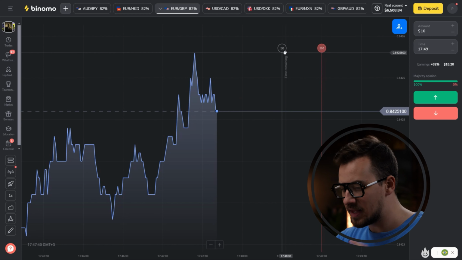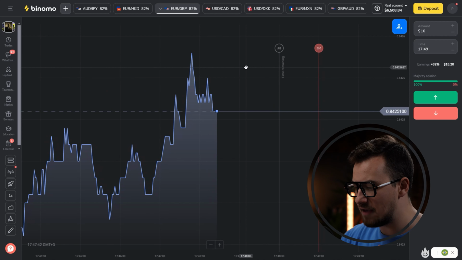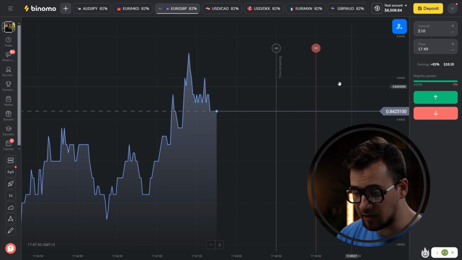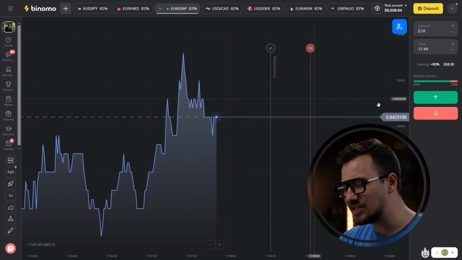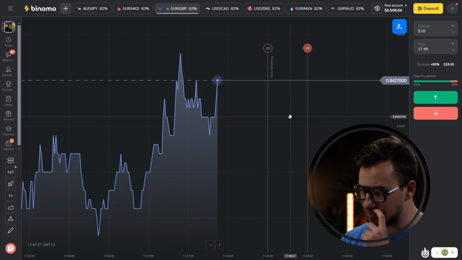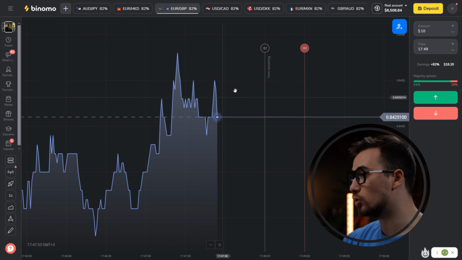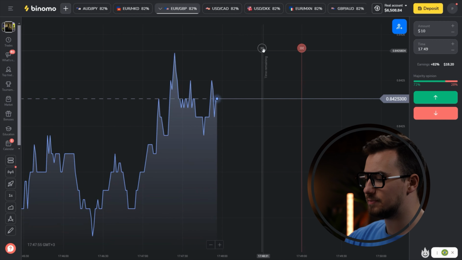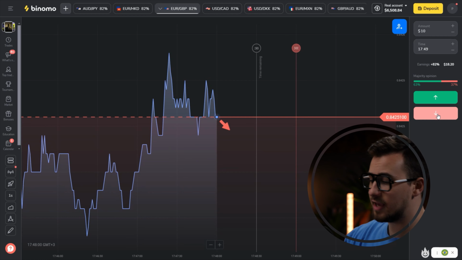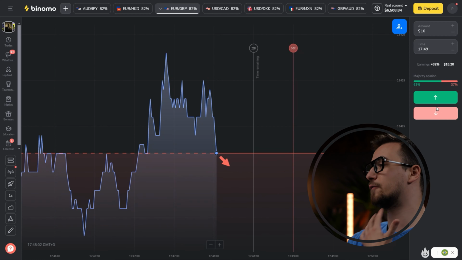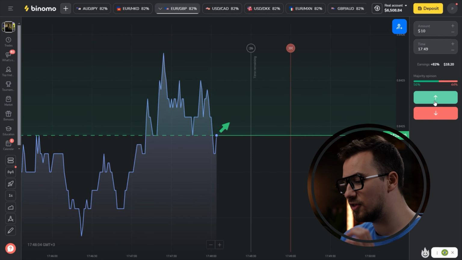I will also show you a method that I have been using for a long time, several years literally, to split all my trades. It is necessary to do this, guys, because this way you reduce the risk of losing the whole deposit. This is very important, especially if you're a beginner and do not know how to control your balance. So take $50, split it into 5 trades, and then everything will be fine.